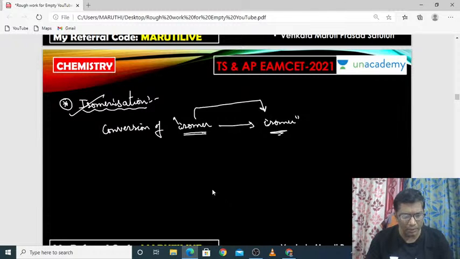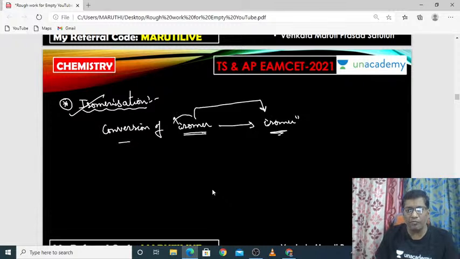Yeah, what, Muhammad Shoaib? You don't understand this concept? Please tell me, Muhammad Shoaib. Isomerization means conversion of one isomer into another isomer. This is called isomerization. Conversion of one isomer into another isomer. This is called isomerization.